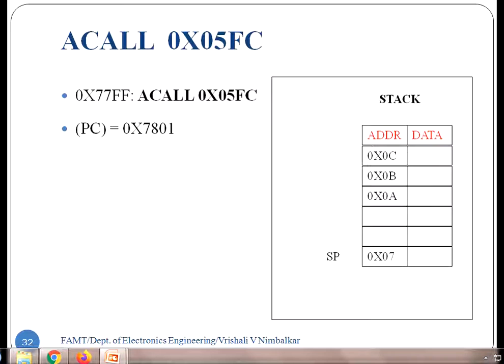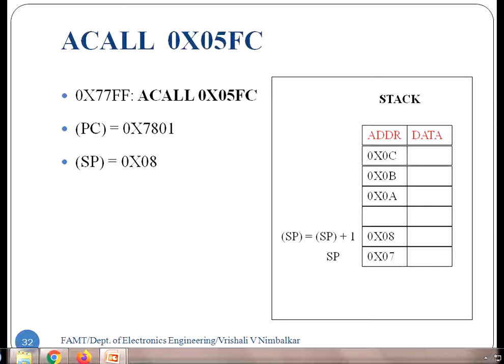Save the return address on stack. So for that, what will happen? Stack pointer will first increment by 1. So SP is SP plus 1. So what is the new address? 8 hex. So SP is SP plus 1, 8 hex.